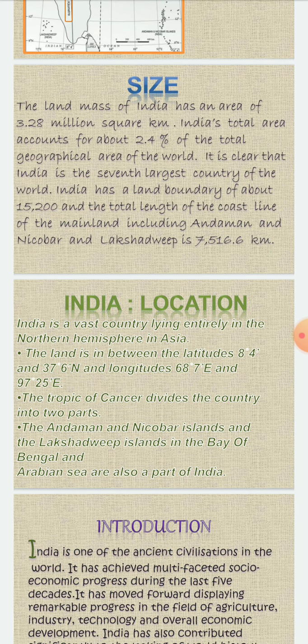Now let's talk about India's location. India is a vast country lying entirely in the northern hemisphere of Asia. As we know, the entire globe is divided into southern hemisphere and northern hemisphere. So it lies in the northern hemisphere in Asia. The land is in between the latitudes of 8 degrees 4 minutes and 37 degrees 6 minutes north, and longitudes 68 degrees 7 minutes east and 97 degrees 25 minutes east.